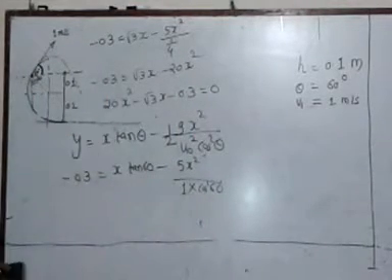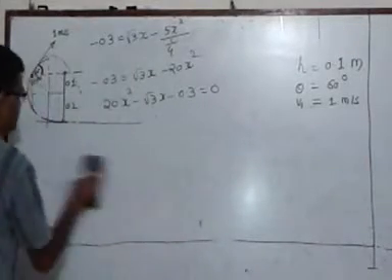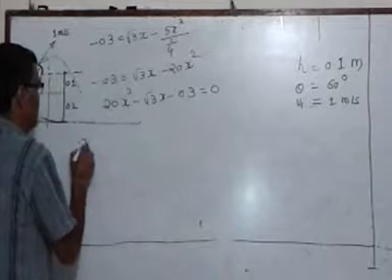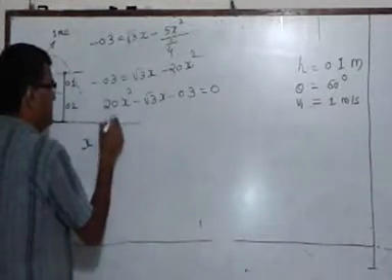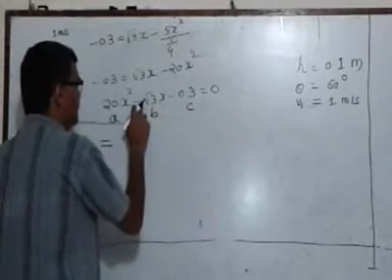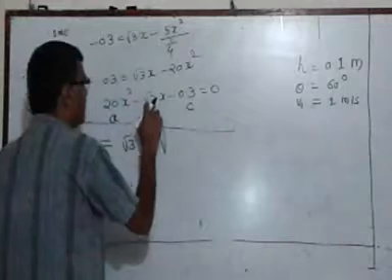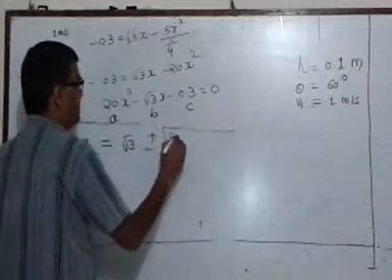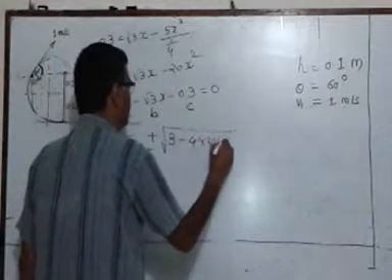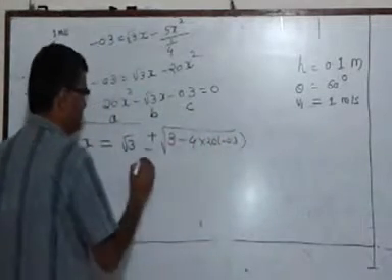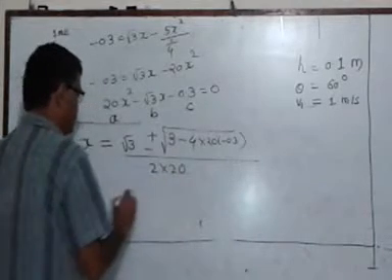I have to solve this quadratic equation to get the value of x. So I will use the basic formula, minus b. If you consider this as a, b and c, it is minus b, which is root 3, plus or minus under root of b square, which is 3, minus 4ac, which is 4 into 20 into minus 0.3, upon 2a, that is 2 into 20.